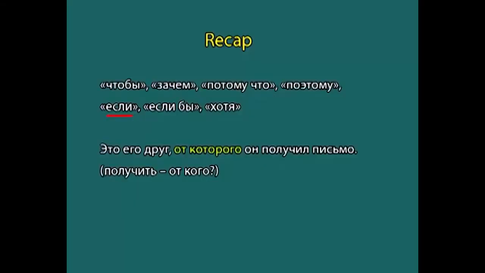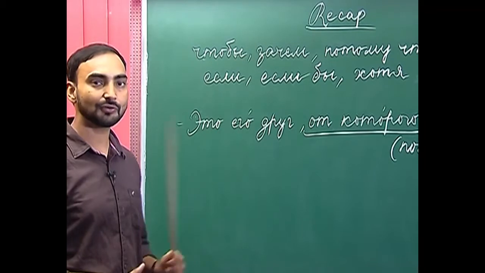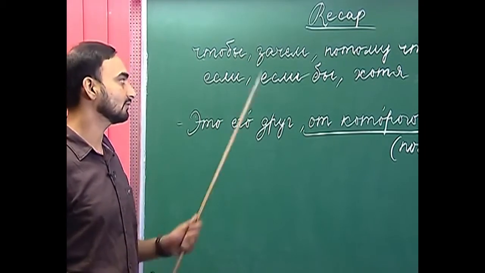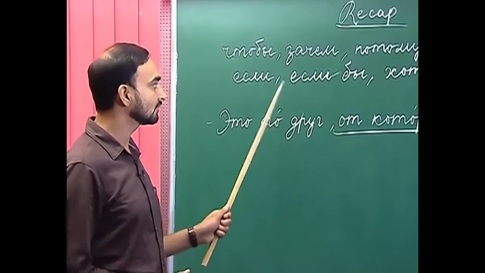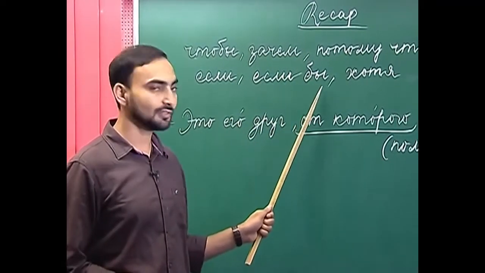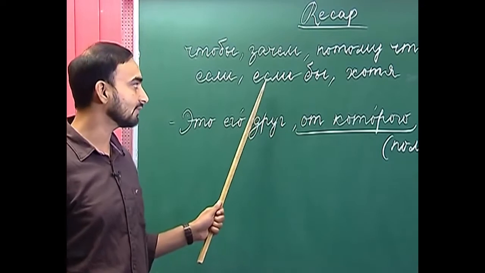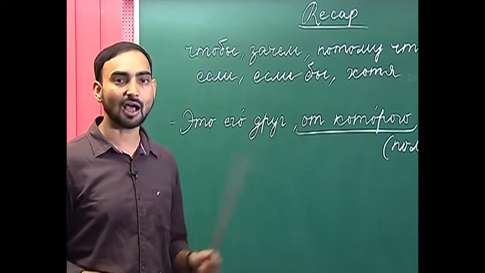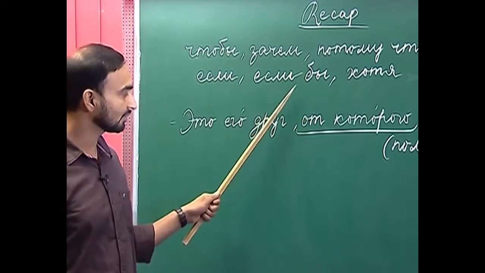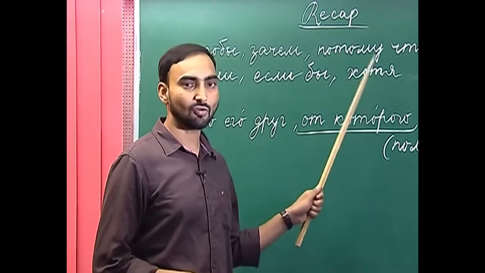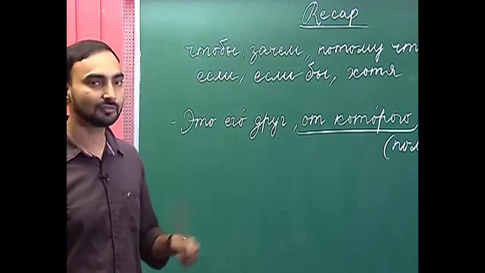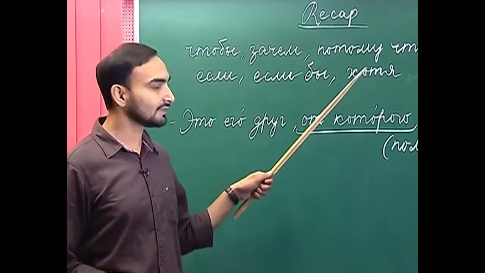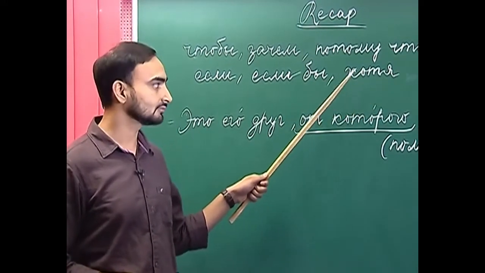The conjunction если is used to introduce the conditional clause. So, if there is a condition, then something will be done. Если бы is used in the subjunctive mood, and what is the subjunctive mood? It is used to denote unreal conditions. Хотя, which means although, though, even though, is used to denote a concessive outcome.